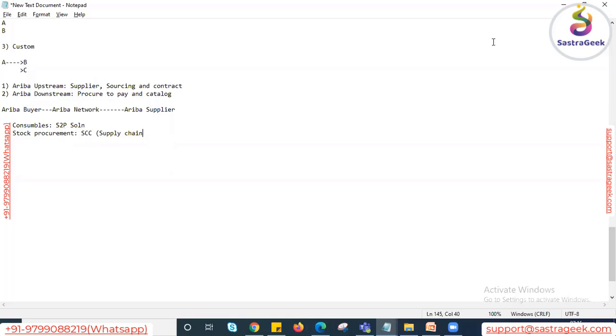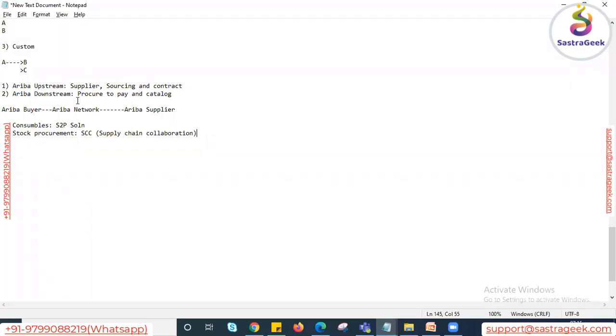Okay. All right. Thank you. No problem. Rohit, one more question. What is the advantage over ECC when you compare this one to ECC? What will be the advantage of SAP Ariba compared to ECC?